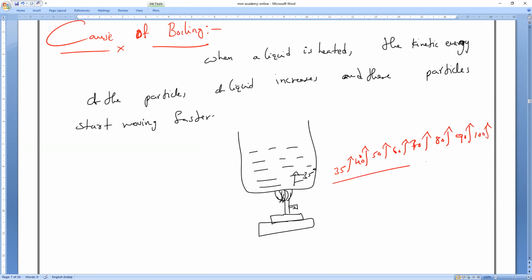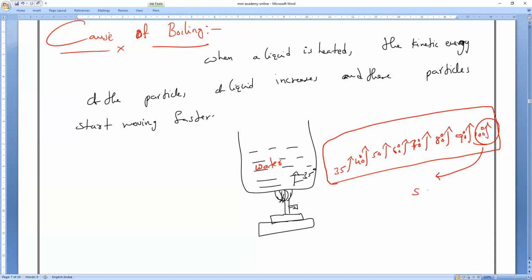Till 100 degrees Celsius, the kinetic energies keep on increasing. As soon as the temperature of the water reaches how many degrees Celsius? 100 degrees Celsius. The particles already get sufficient energy. Yes or no?